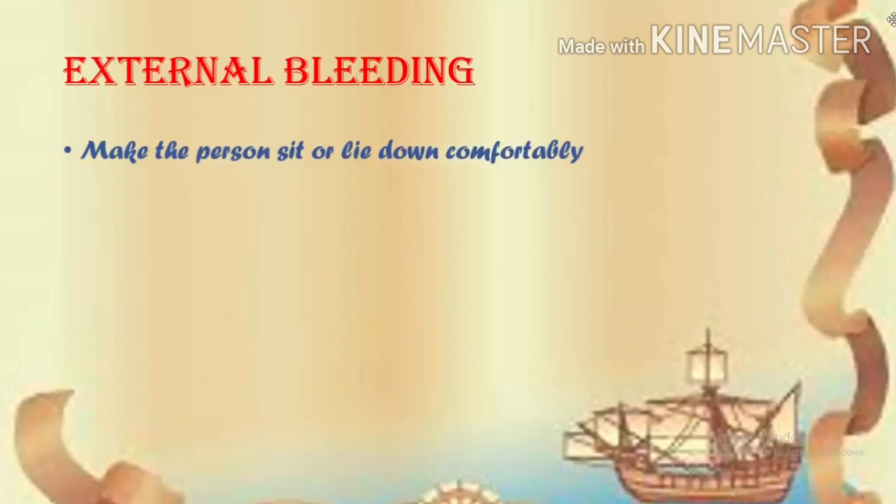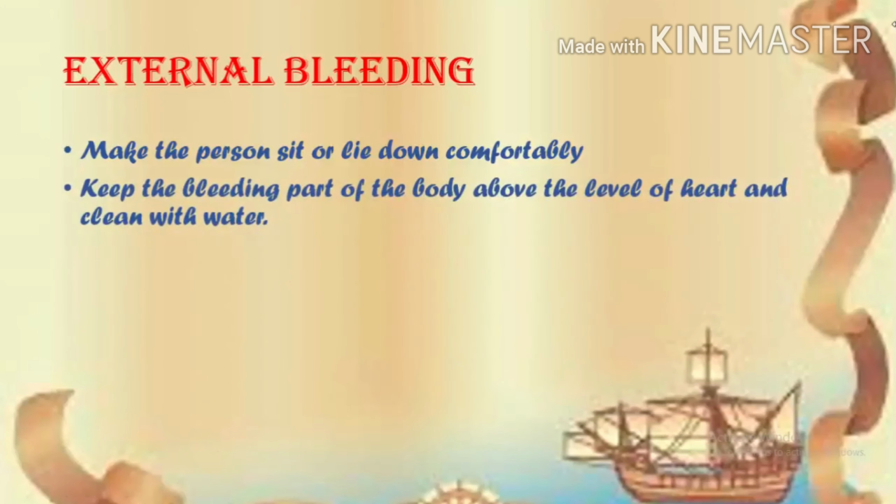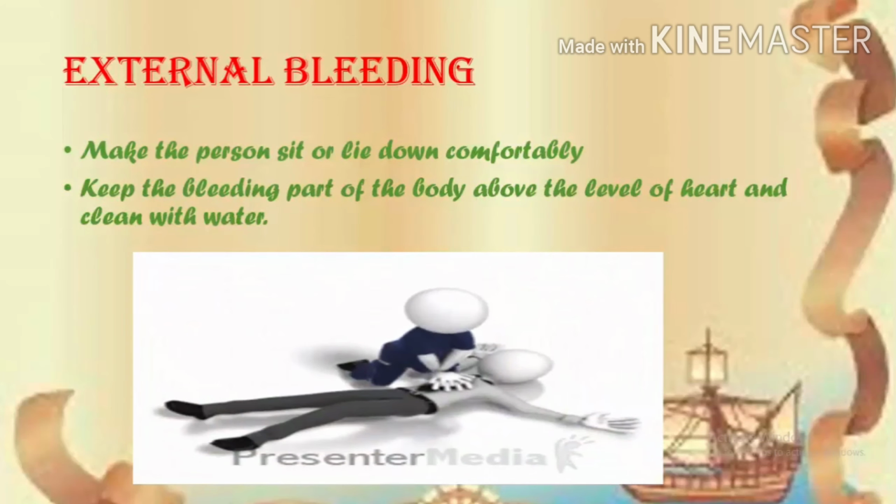The first one is external bleeding. If a person is bleeding, first make him sit or lie down comfortably. Keep the bleeding part of the body above the level of the heart and then clean it with water. This is the first treatment we have to give the person who is bleeding.